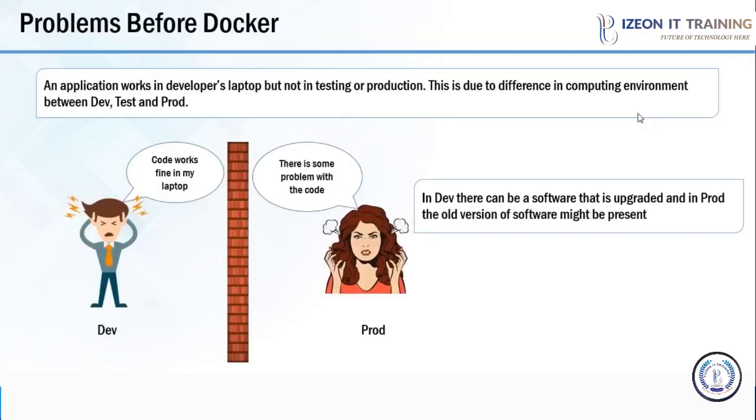So this is the most common problem that industries were facing. As you can see, there is a developer who has built an application that works fine in his own environment. But when it reached production, there were certain issues with that application. Why does that happen? That happens because of difference in the computing environment between dev and production. I'll move forward and we'll see the second problem.